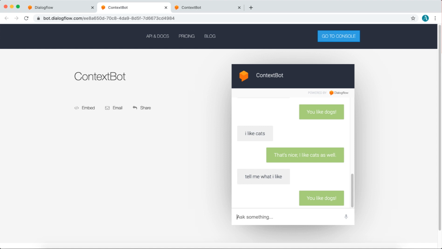So this model's not very accurate. It only got 50%, and you want to aim for something really close to 100% accuracy. And this is purely because it has no context. Since it has no context, it's just picking a random intent out of the two that are prompted by this question. So, as you can see, even in this simple example, context is so important for the bot to work correctly. So you can probably imagine how crucial it is to have the right context in place when you amplify the scenario to a much larger one.